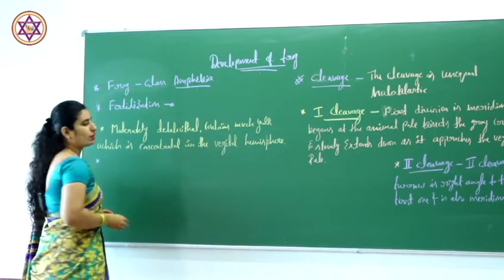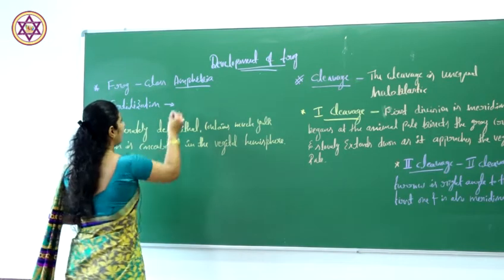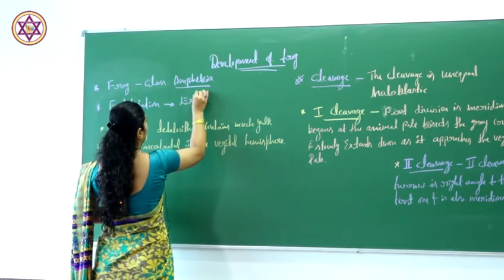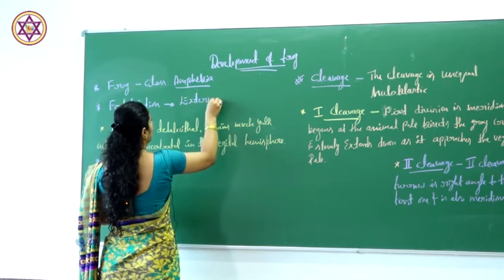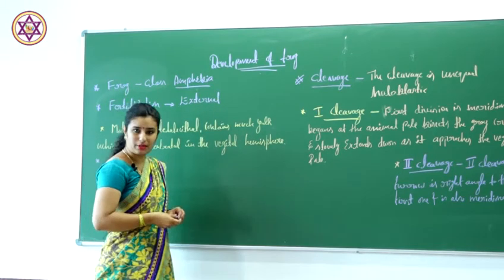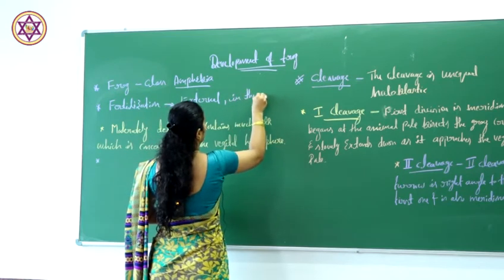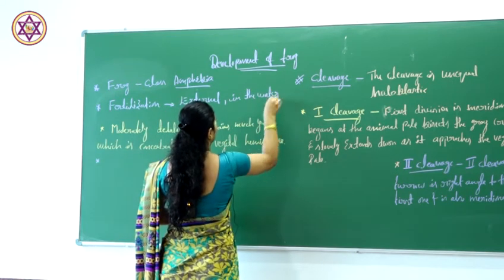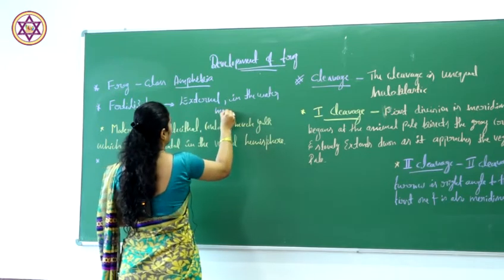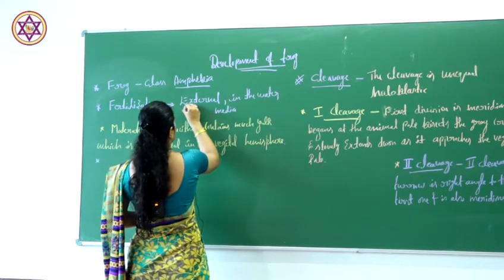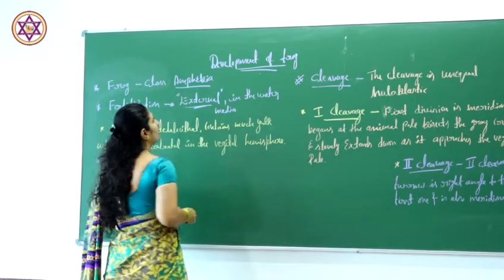In case of frogs, fertilization is external, in the water medium. So this point seems to be very important.